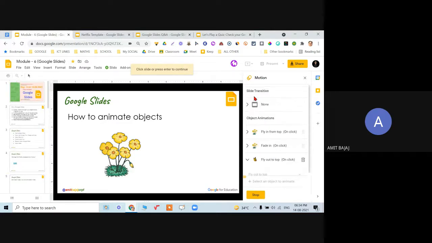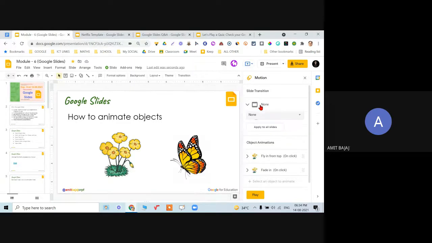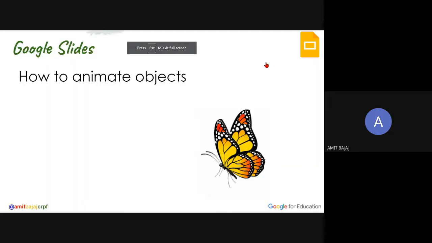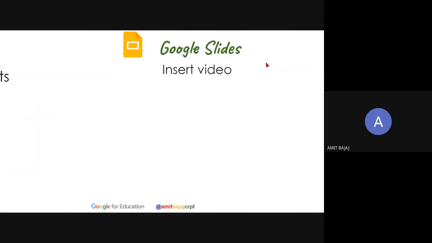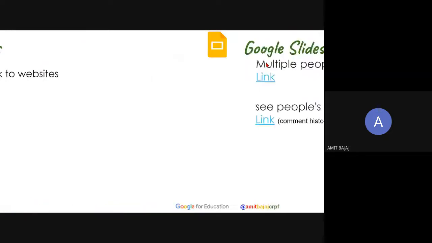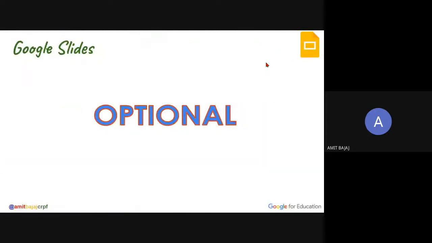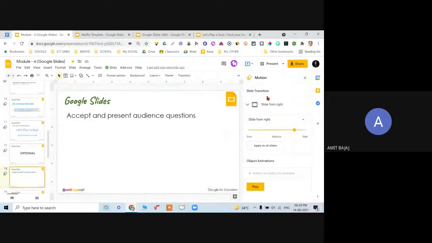You can even add slide transitions. As of now, slide transition is none. I can choose any transition. For example, say slide from right, and let me apply to all the slides. Now what will happen when I click on present? Check how my slides are coming. Did you note the change? They are coming from left to right like this. So this type of options can be added using the slide transition.